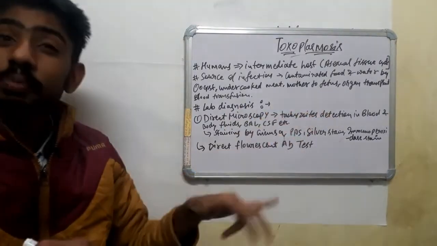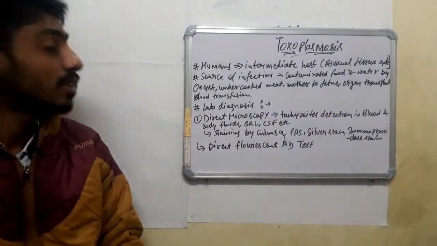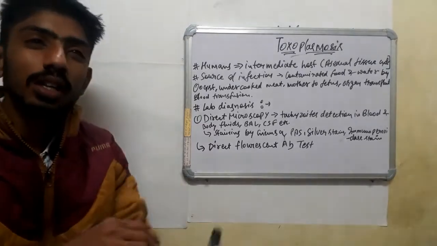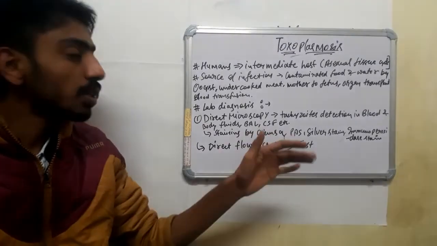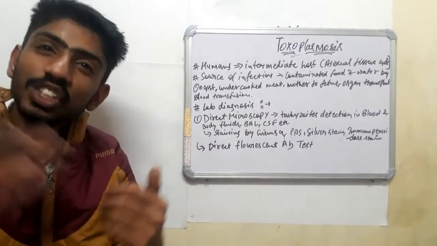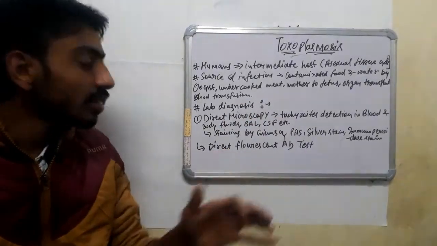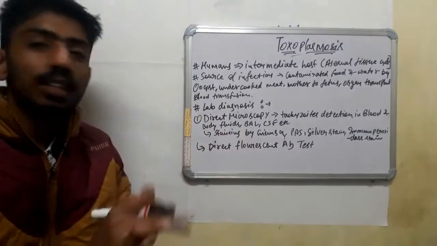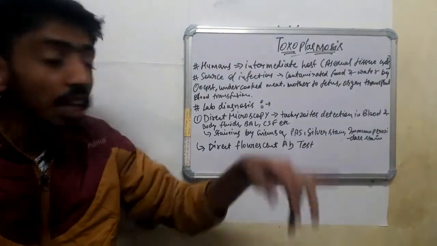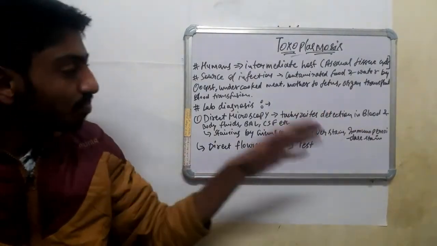Smears can be made, and sometimes a tissue biopsy is also done. We can detect Toxoplasma in the tissue biopsy. Staining is basically done with Giemsa stain, PAS stain, silver stain, and immunoperoxidase stain.